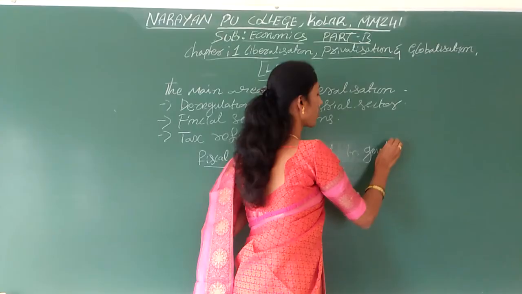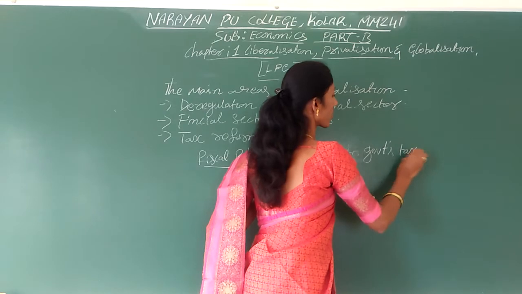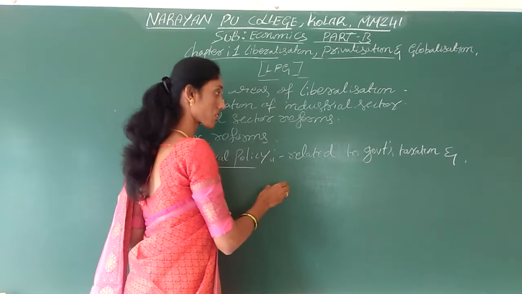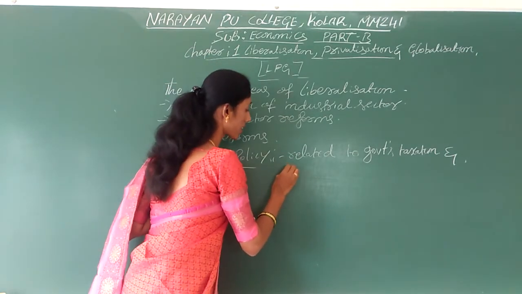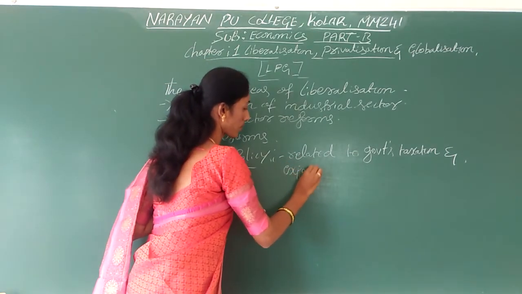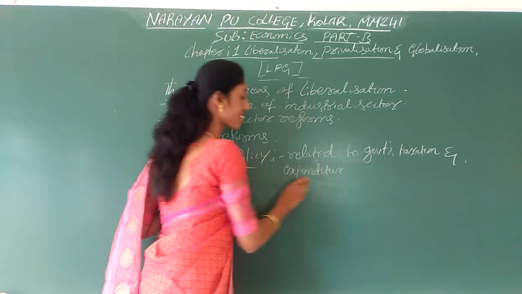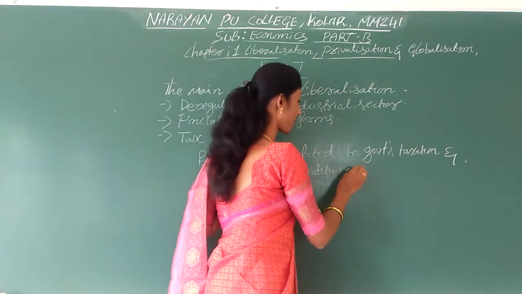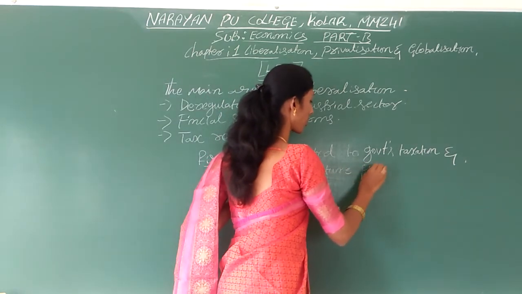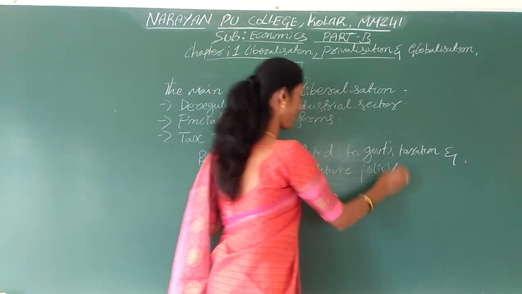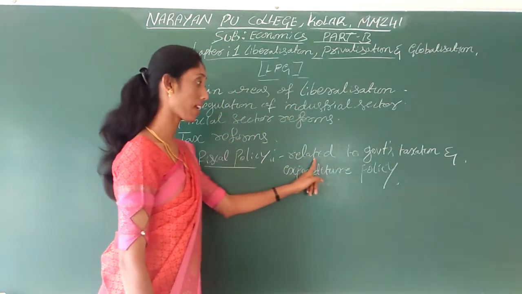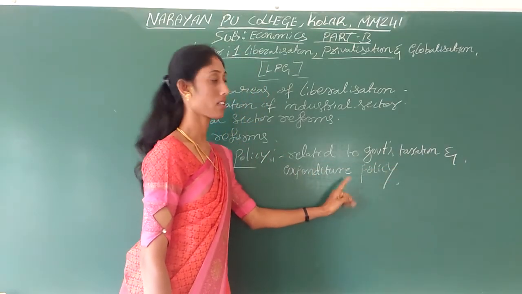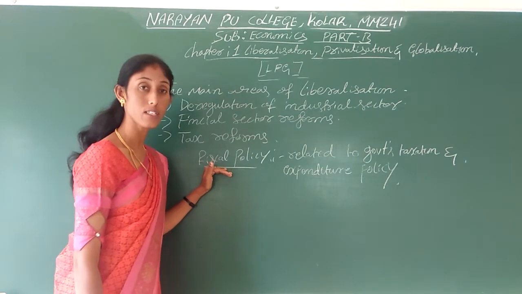Related to government's taxation and expenditure. It is also called public expenditure or government's expenditure policy or pattern. Fiscal policy is a policy related to the government's taxation and expenditure. Okay, this is what fiscal policy is.